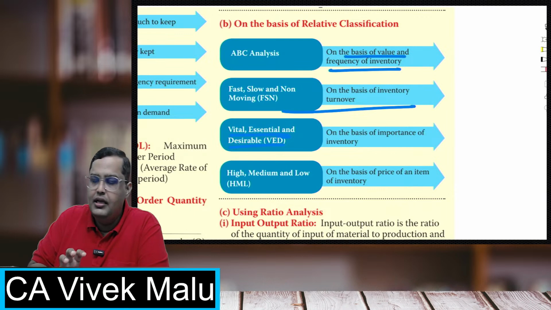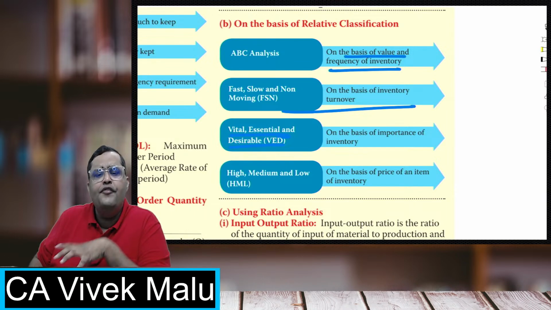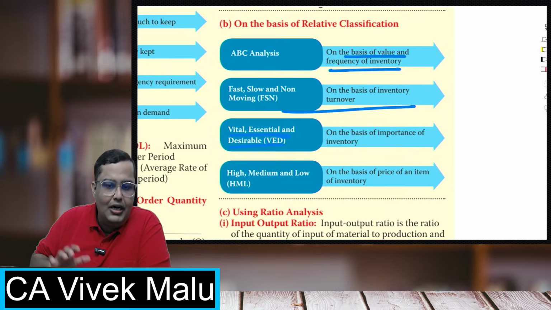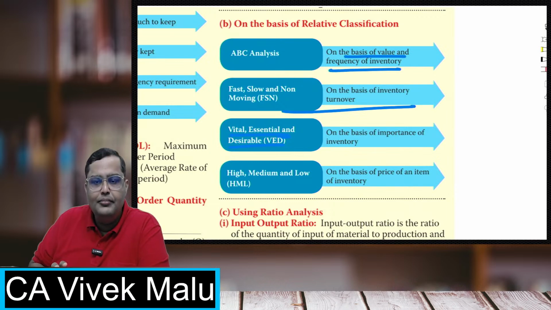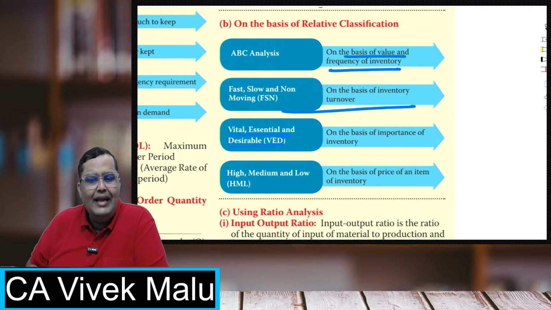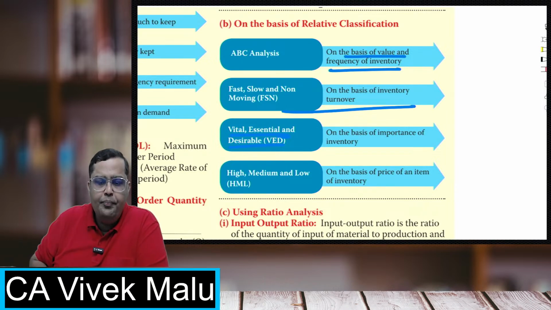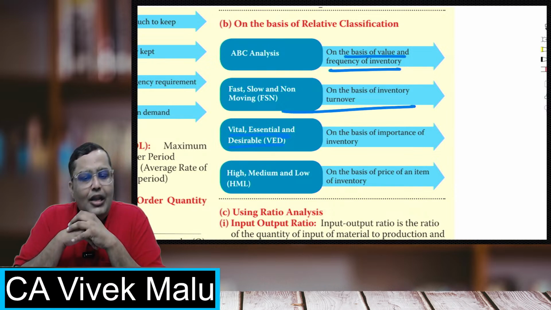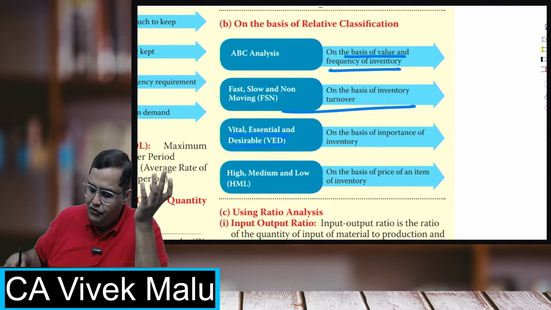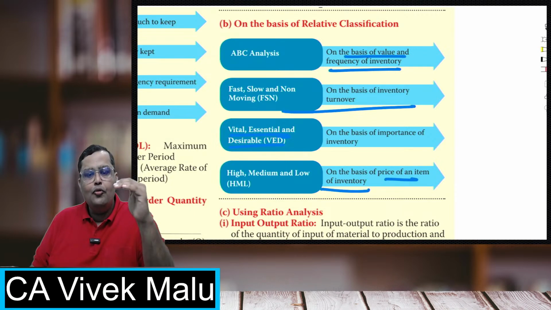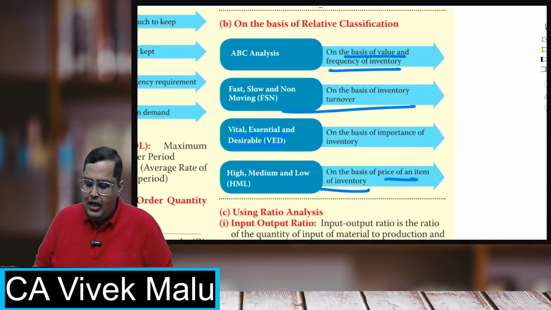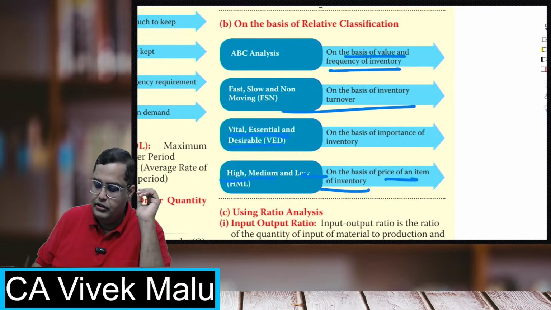Essential raw materials are those which, if not there, production will not stop; we will replace them with some other material, but yes, the quality will become substandard. And desirable are those which do not affect the production at all; they are a kind of optional category. If it is there, good; if not, also good. Next, high, medium, and low. You understand this by the price only. High cost, medium cost, low cost inventory, HML. So, classifying on the basis of cost.